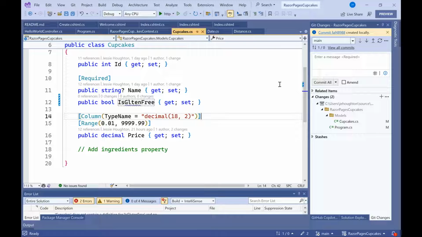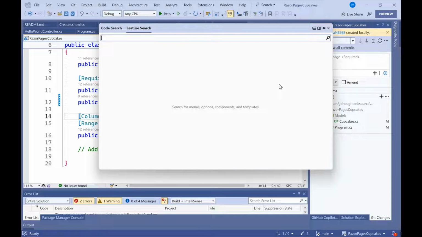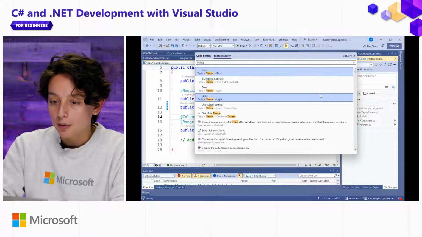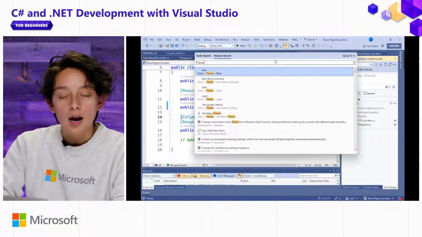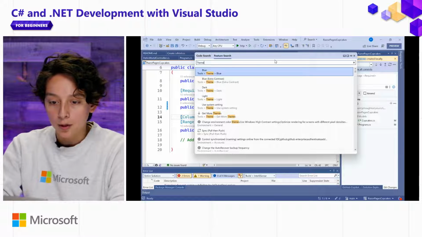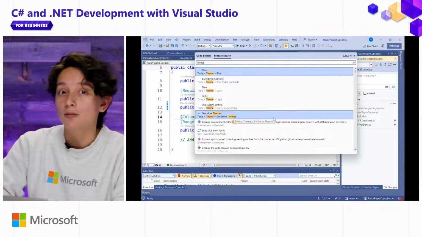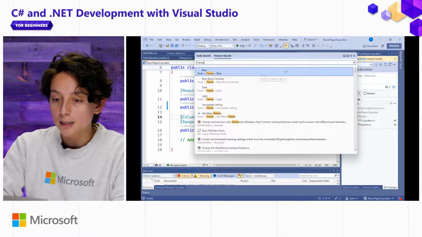And if you forget where that is, you can always use the Control-Q search. So that's going to bring up feature search in the all-in-one search box. And we call it that because it's got your coding search and your feature search, and maybe soon to be other types of searches coming. And if I type in theme, that's going to allow me to quickly select and change the theme to any of the other options available. You can also download and get more themes if there aren't ones that fit your preferences.